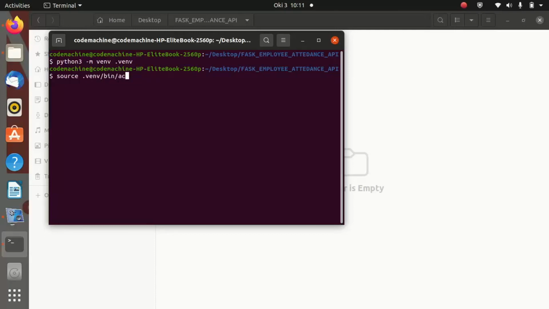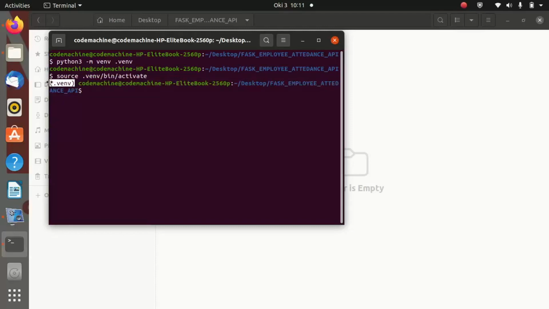This command works on Linux and all Debian systems. If your virtual environment is not venv, just provide your virtual environment name, then /bin/activate, and you hit enter. Automatically, as you are seeing, our virtual environment has been activated.